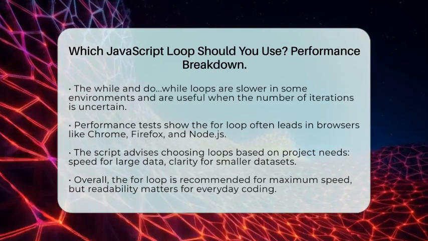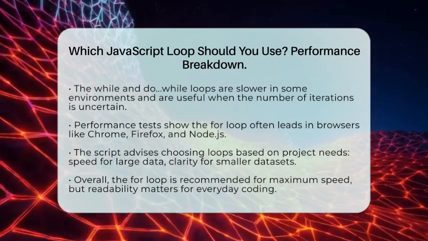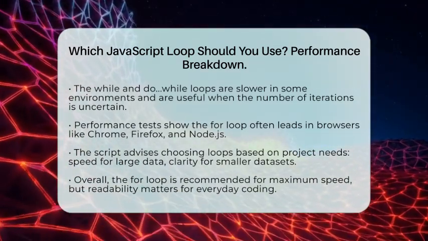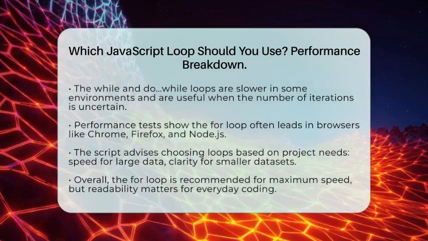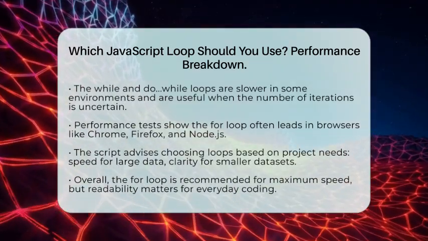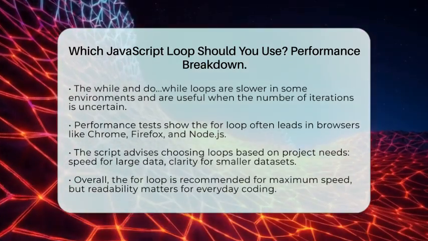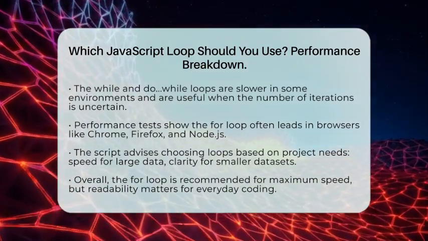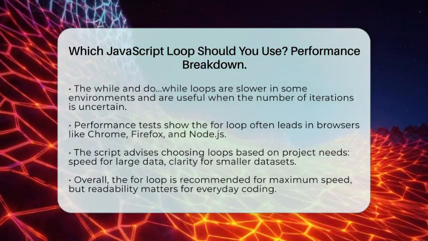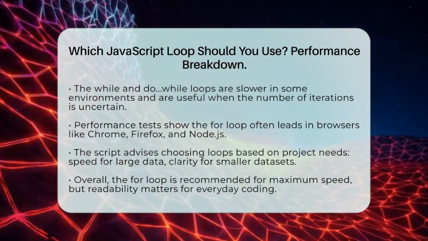So, if you want the best performance for looping through data in JavaScript, the traditional for loop is your best friend. It gives you speed and control. But for everyday coding, choosing a loop that makes your code easier to read can be just as important. Knowing these differences helps you pick the right tool for the job every time.